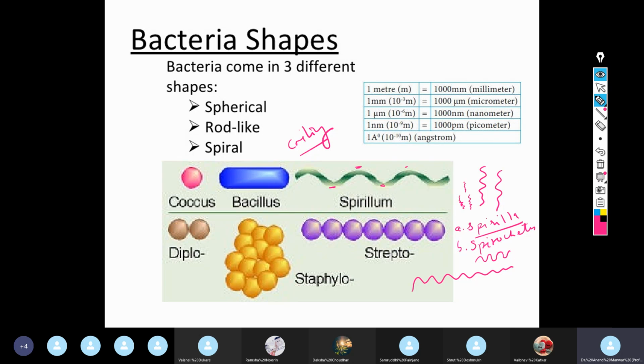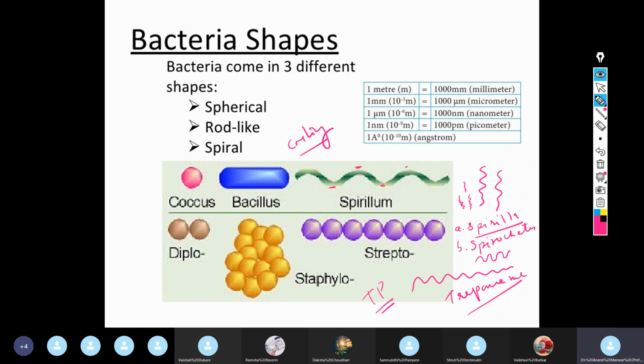The best example of spirochete is Treponema pallidum. This is the causative organism of syphilis, which is normally referred to as TP. It is responsible for syphilis, one of the sexually transmitted diseases.